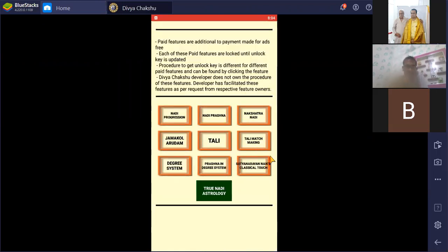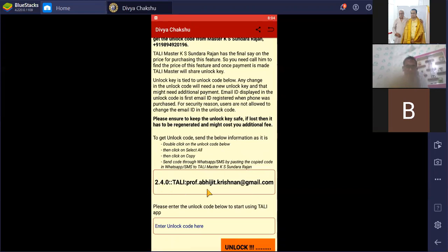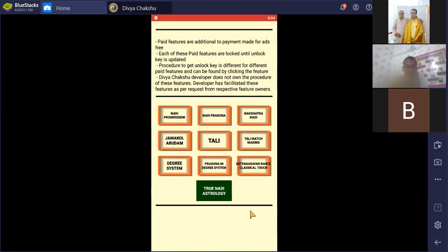You can see there are lots of options. This is our option, True Nadi Astrology. If you select any of them, like I am selecting here, then you will get a code. You have to copy the code and send it to us at the given phone number, and we will provide your generated key after your payment. I have already put it in, so there is no need to insert a key to unlock our portion. This is True Nadi Astrology.